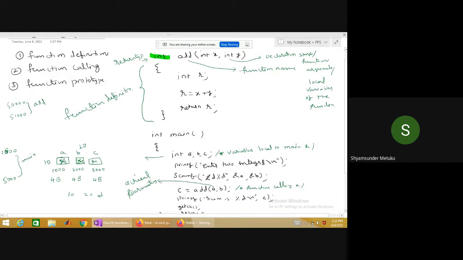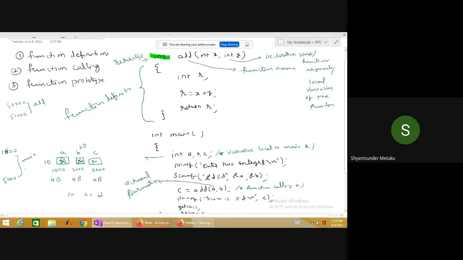Whenever you perform a function call C is equal to add a comma b, the control of the program should jump from this memory location to this memory location, isn't it? That is what I wrote in the previous class. Function calling is nothing but a branching, where control jumps from the main program to a function definition program. Yes or no? Yes, sir.